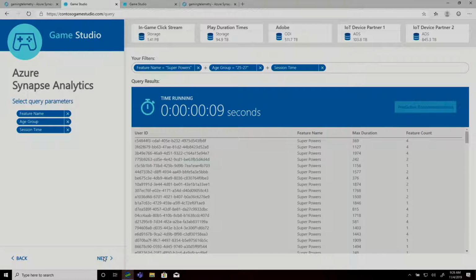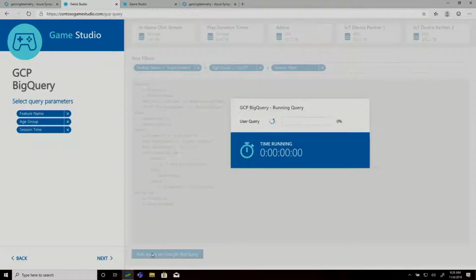Now, in the interest of some friendly comparison, let me run the same query against Google's BigQuery. Now, what I'm doing here is running the exact same query against the exact same data set running in Google's BigQuery. Now, as you can see, it's taking a little longer. Now, in the interest of time, we ran this query earlier.